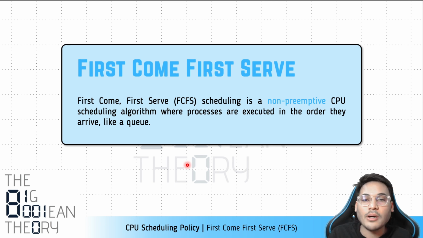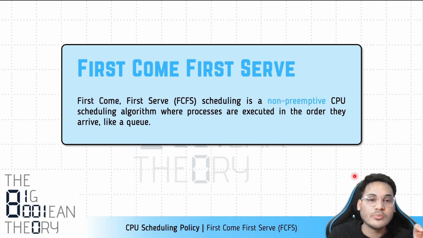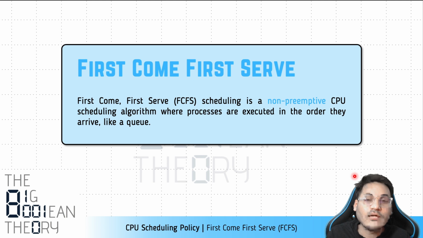So a very important part in this definition is that it is a non-preemptive algorithm, right? Which means that once the scheduler has given the CPU to a process, then that process will run for as long as it wants to. The CPU will not be taken away from that running process, right? This is the definition of a non-preemptive algorithm. So in contrast, if there is an algorithm which is preemptive, then at any point in time, the scheduler or the operating system has the liberty to take away the control of the CPU from the currently running process. But that is not the case in the non-preemptive.